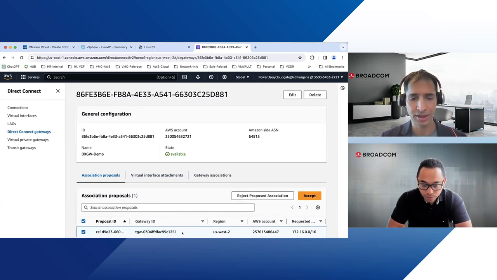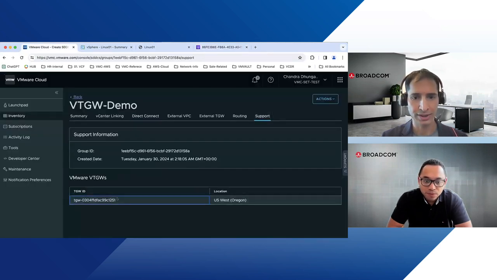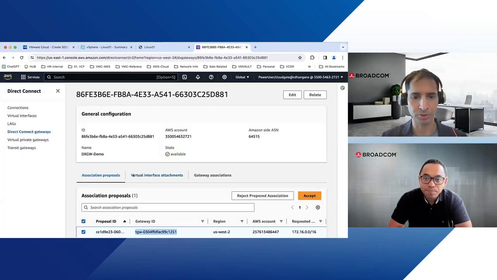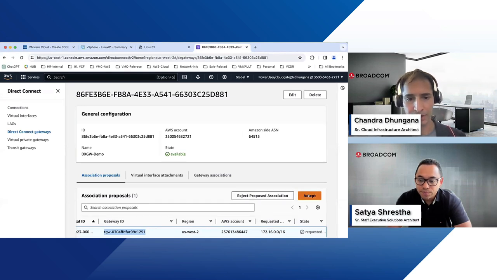This essentially is the VTGW. The VTGW uses the TGW construct, but it shows as the TGW. For example, if you look under the support, it shows the TGW name, the same thing. It ends with 1251. Yes, so we go in here, 1251, to make sure it's the same VTGW. The request is in pending status, so we'll go and accept it.